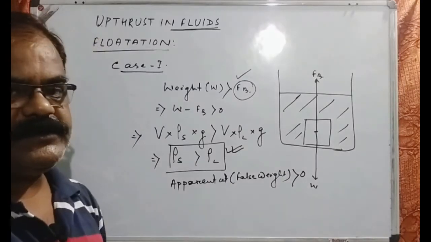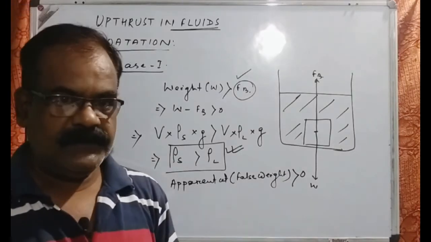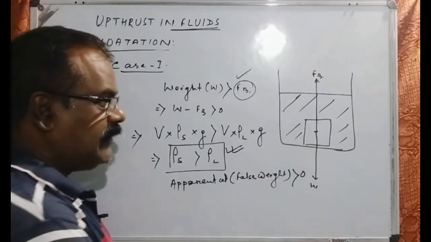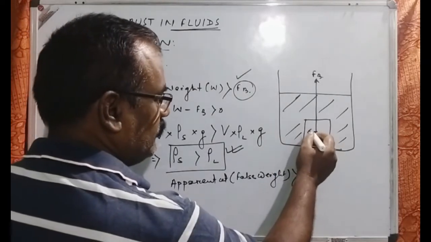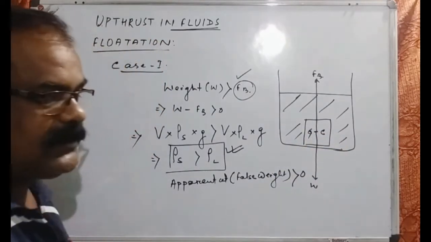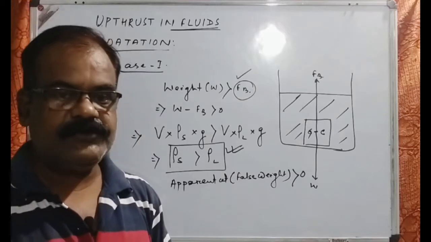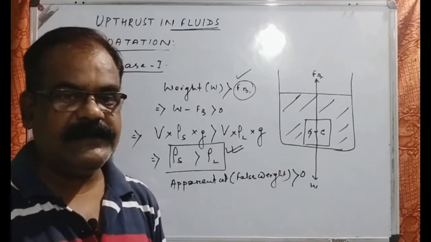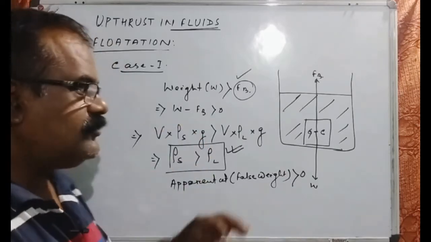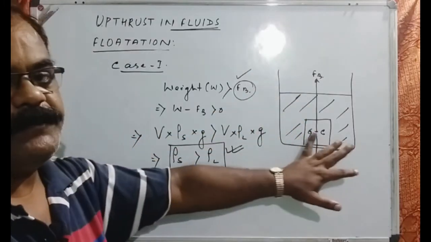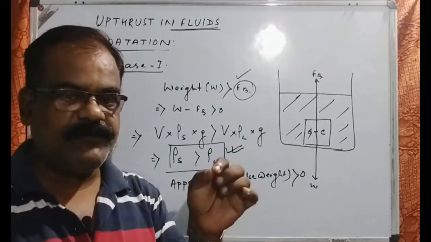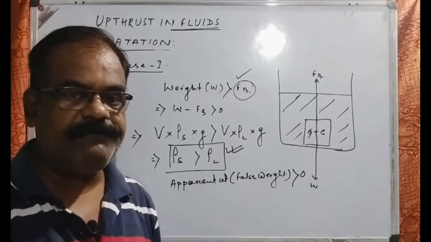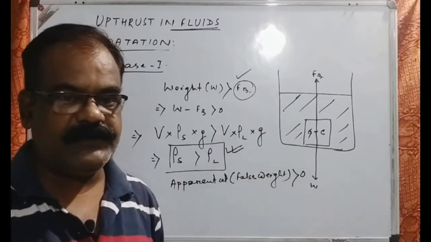These are the conditions. At the same time, another factor that we have already discussed in section 1 is that the center of gravity and center of buoyancy should be at one place because the entire body is immersed. So this is another condition where the center of gravity and center of buoyancy will be at the same point. These are the conditions for sinking of a body. Whenever we say that a body sinks, this indicates that this must be the phenomenon which has to be there. Scientifically, all these things are there.